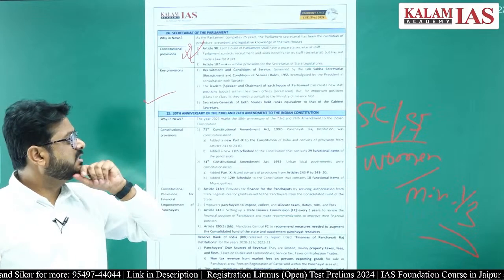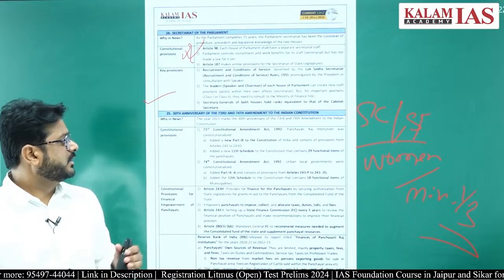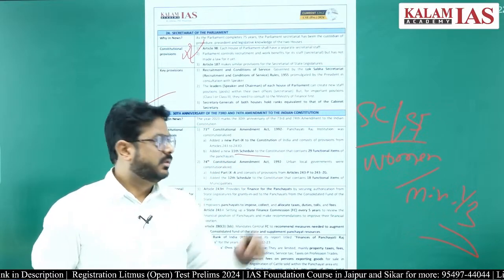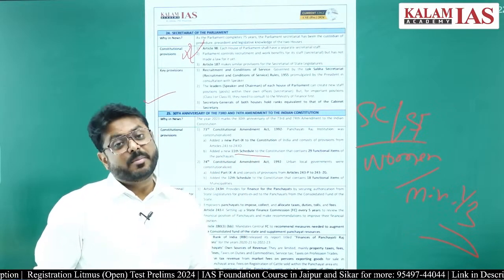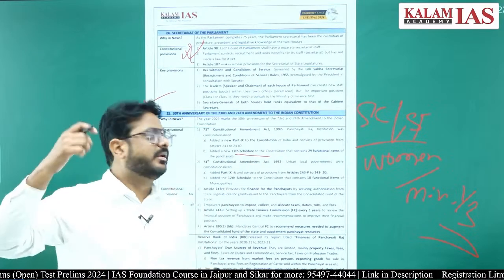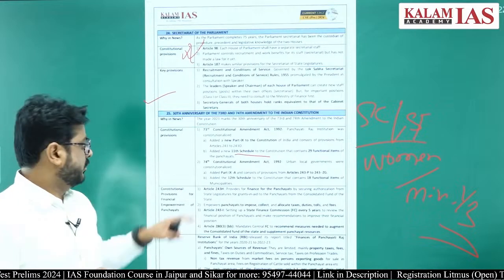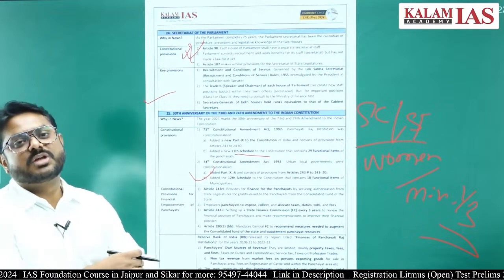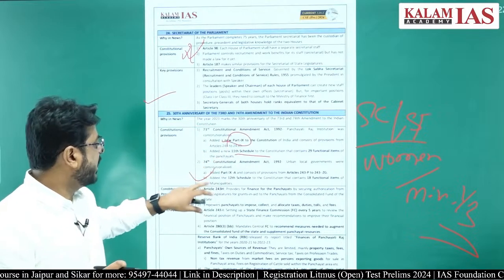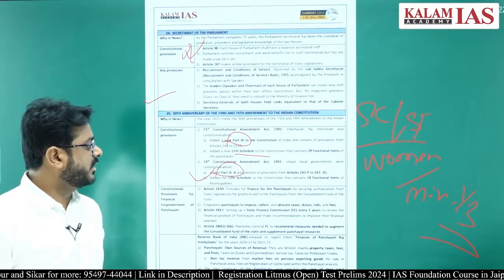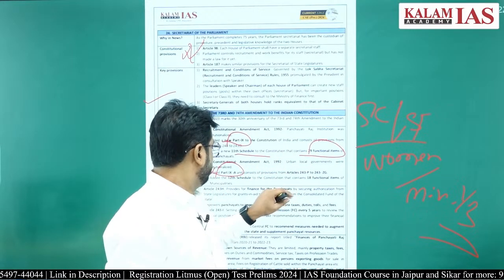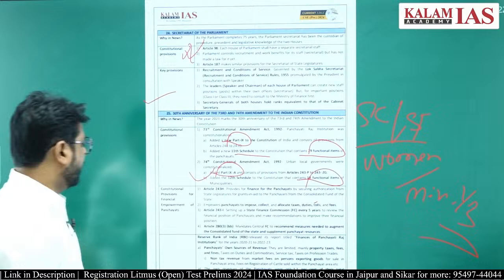Several articles are there, from Article 243 onwards. The Panchayati Raj provisions are there under Part 9 of the Constitution of India, the 73rd Amendment. The 11th Schedule has the provisions regarding the 73rd Constitutional Amendment Act. The 12th Schedule has the provisions regarding the 74th Constitutional Amendment Act. Different parts have been added: the 73rd in Part 9 and the 74th in Part 9A. In the 11th Schedule there are 29 items, in the 12th Schedule there are 18 functional items.